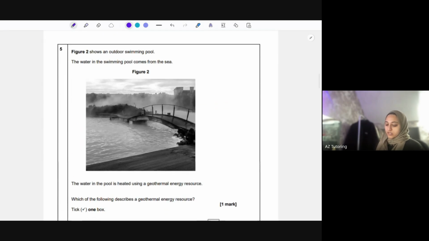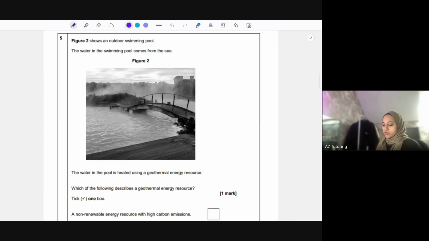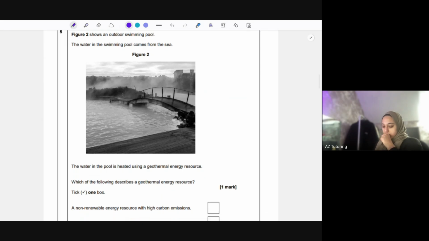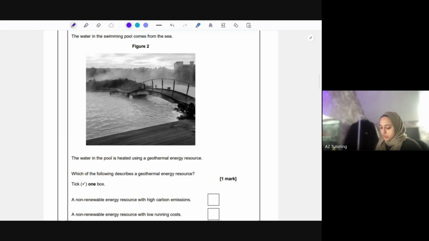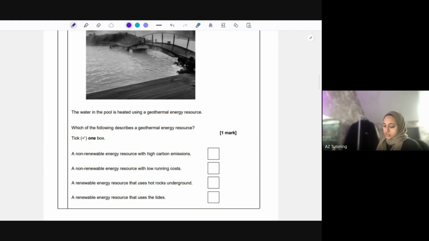Okay, moving on. Question 5. Figure 2 shows an outdoor swimming pool. The water in the swimming pool comes from the sea. The water in the pool is heated using a geothermal energy source. Which of the following is a geothermal energy source?